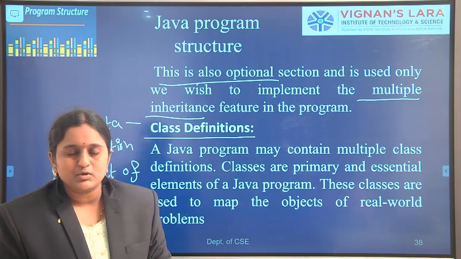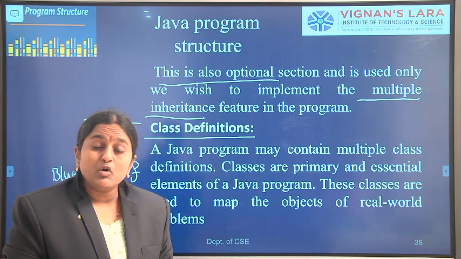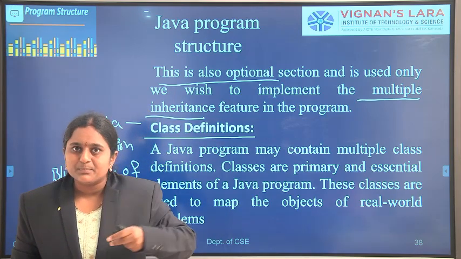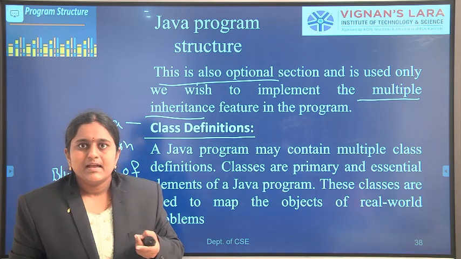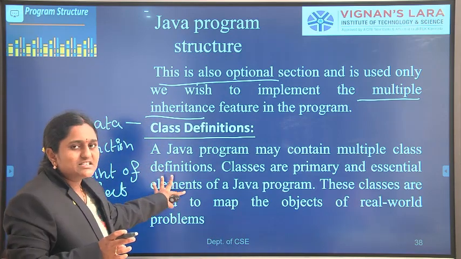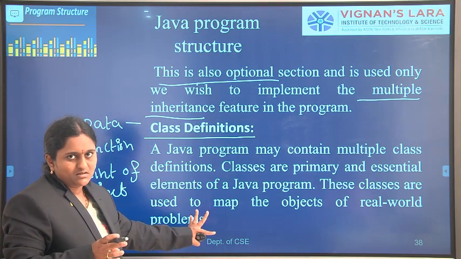With respect to the class, we can create objects. Without class, we can't create objects. But with respect to one class, we can create multiple objects. So this is also an optional statement in our program structure.